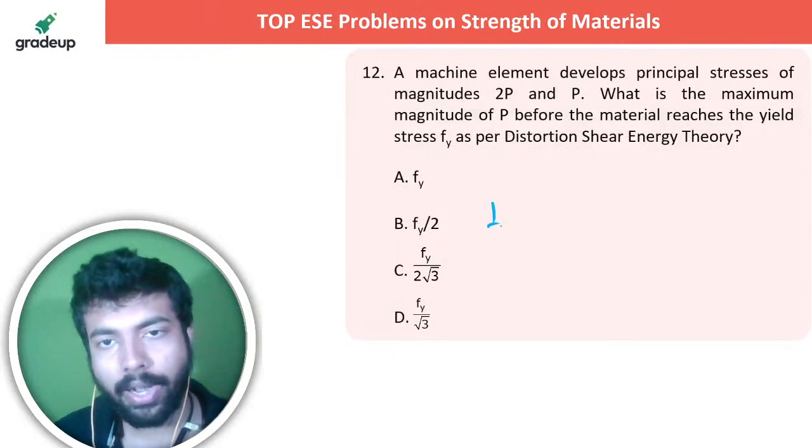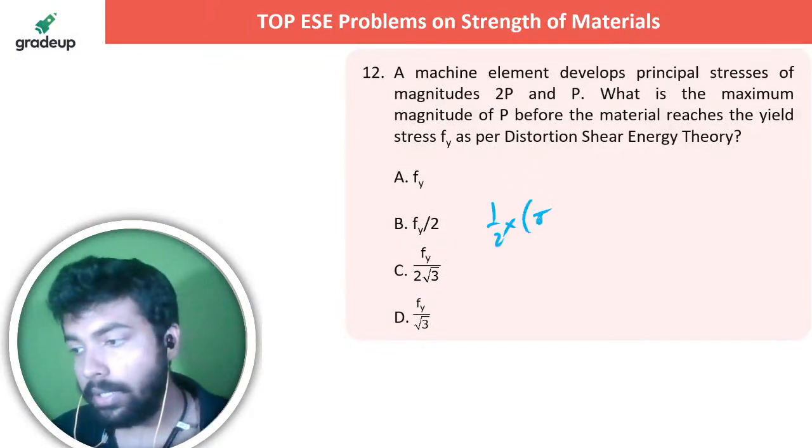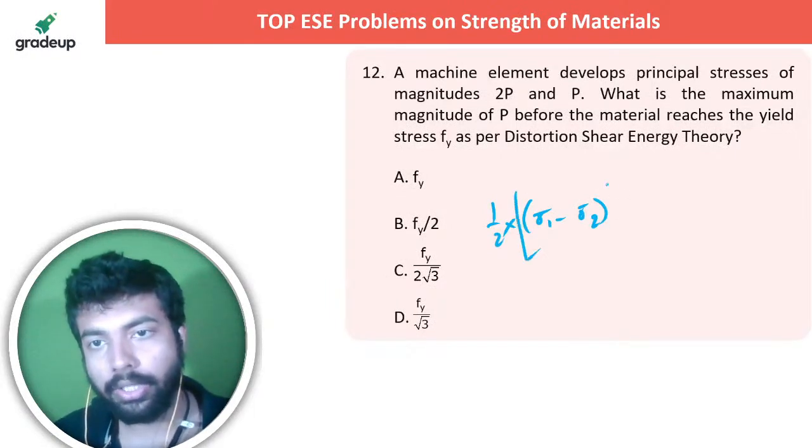You know what the distortion shear energy theory gives you. This one is the distortion shear energy theory.